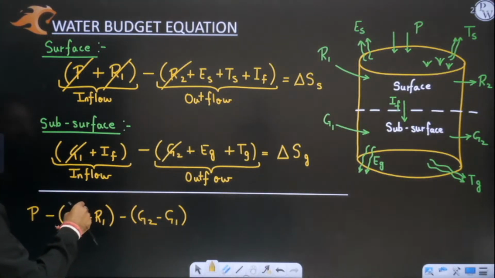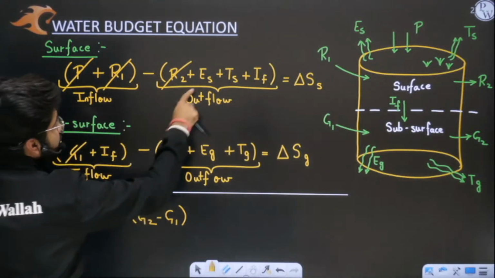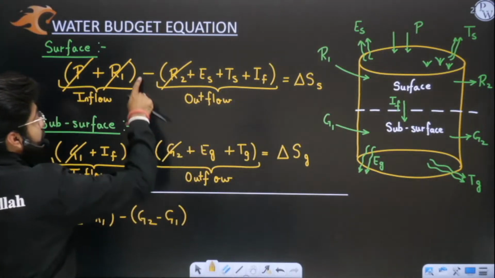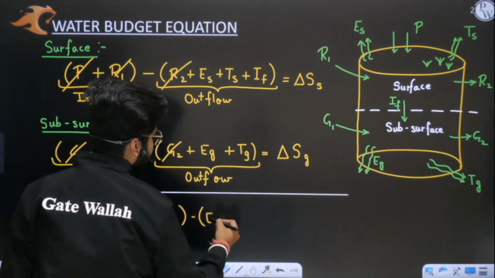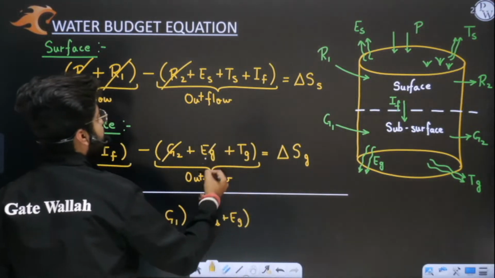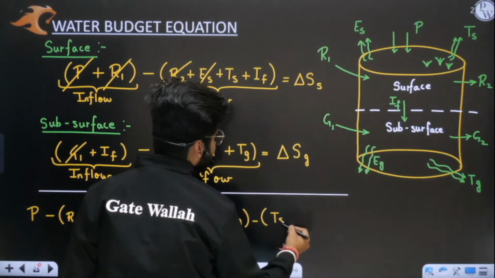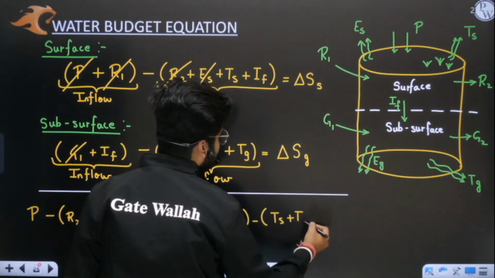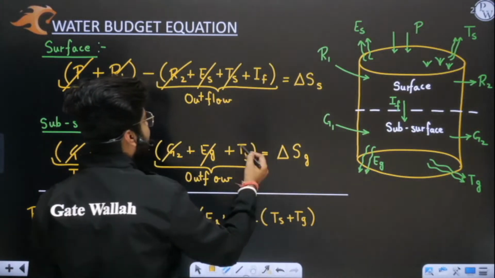Then when I'm adding this, we have evaporation from surface and evaporation from ground, both in minus. Let me cancel that. Then we have the transpiration part, both in minus, be it from surface or ground. That I will also cancel.